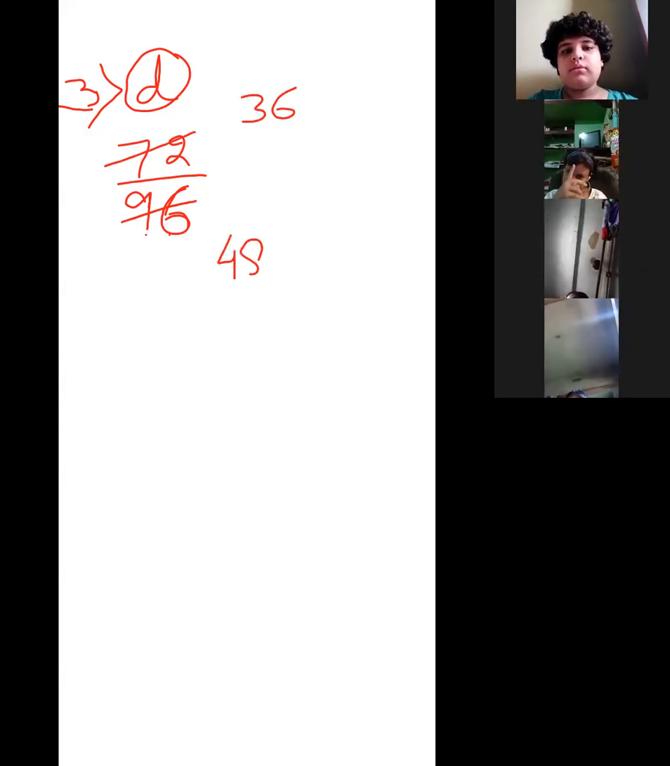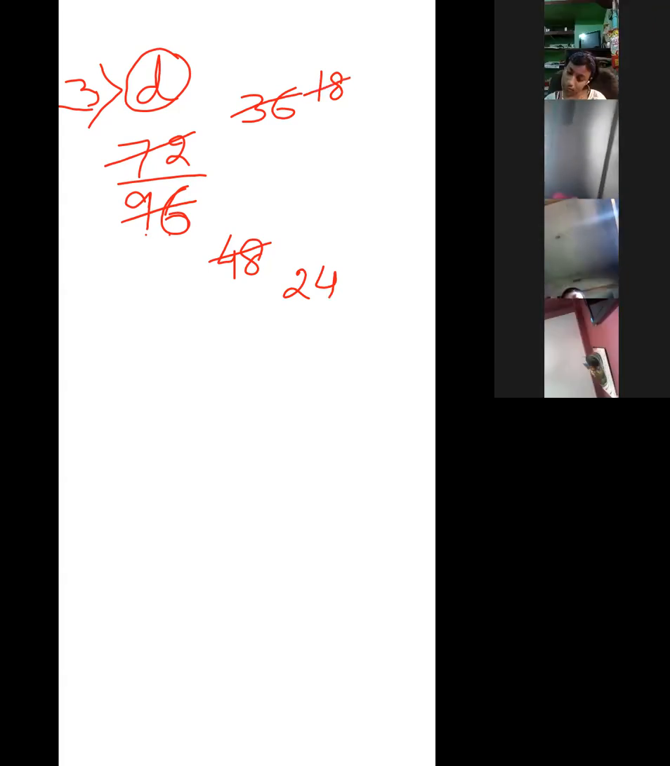We have done this type of question so many times. Now again we can divide it by 2. It will be 18, and it will be 24. Now again by 2, it will be 9, and it will be 12.